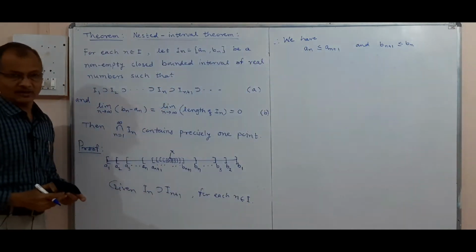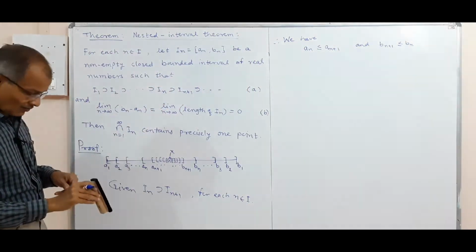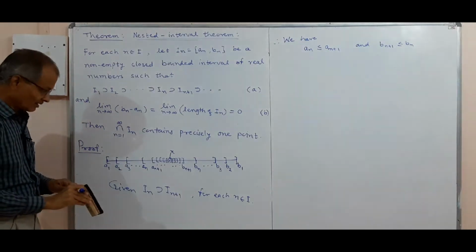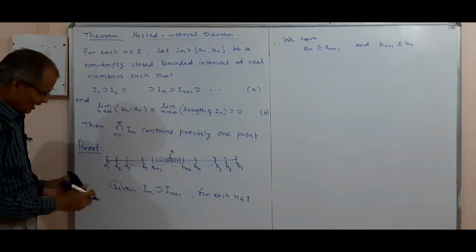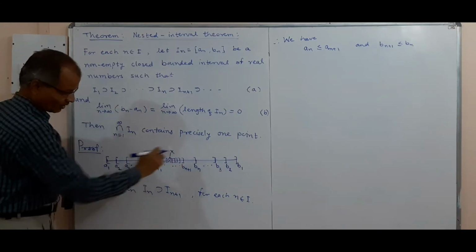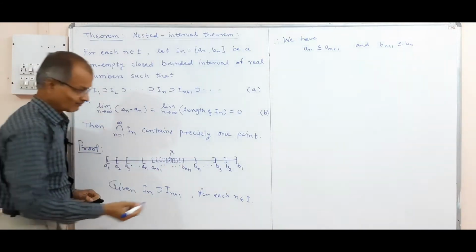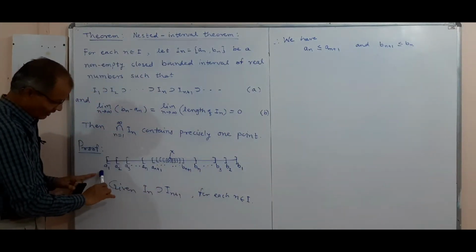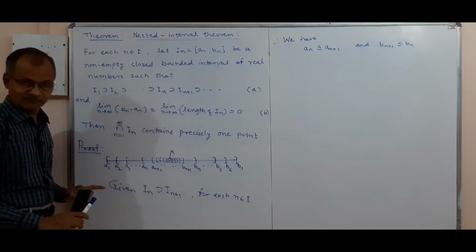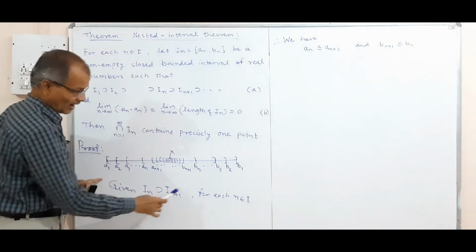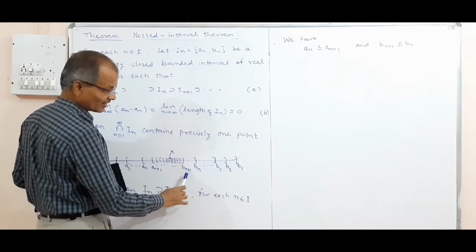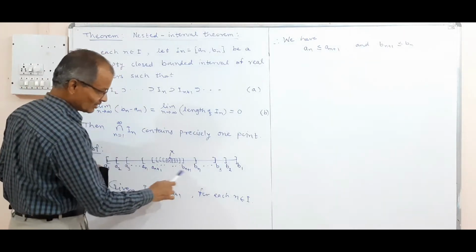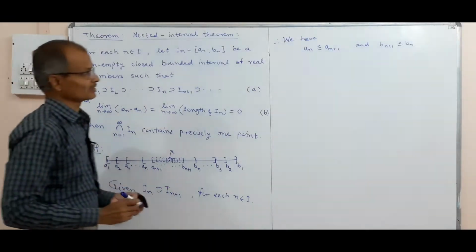So this is the relation, and thus if you consider the sequences an and bn separately, the terms of the sequence an will be a1, a2, a3 and so on, and the terms of the sequence bn will be b1, b2, b3 and so on. The sequence an is increasing, meaning non-decreasing, and the sequence bn is non-increasing, or actually decreasing. These are the different types of sequences.